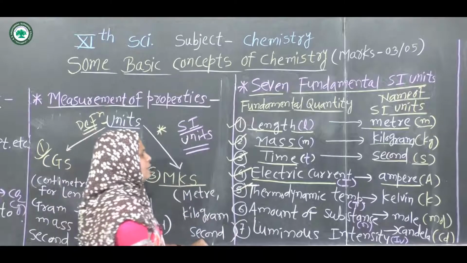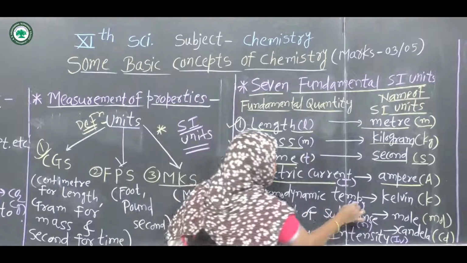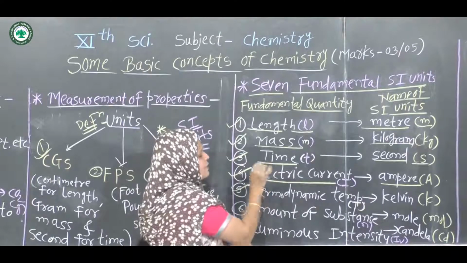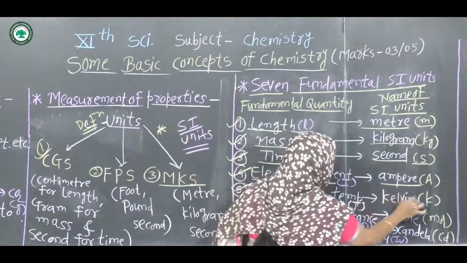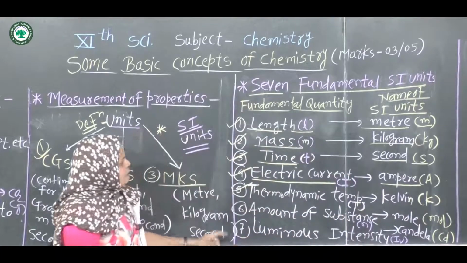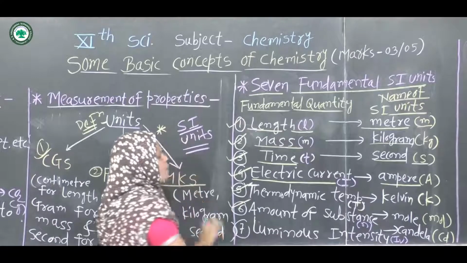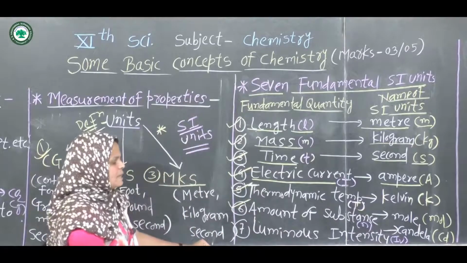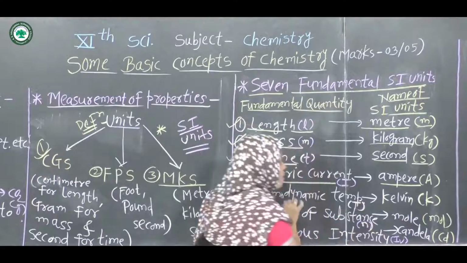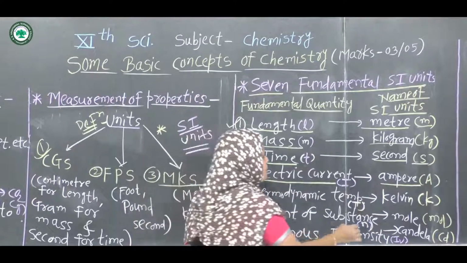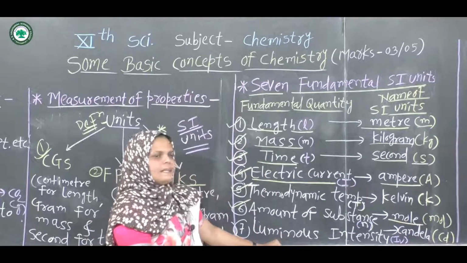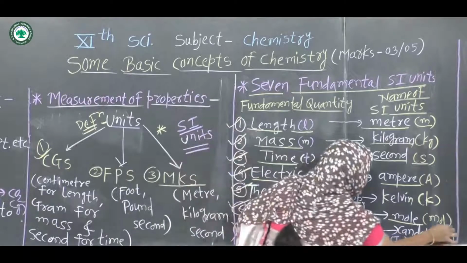Thermodynamic temperature is the fifth fundamental quantity, denoted by capital T, and its SI unit is the Kelvin, denoted by the symbol capital K. Then the sixth fundamental quantity is the amount of substance, with symbol small n, and it is measured in the SI unit mole, whose symbol we write as mol.